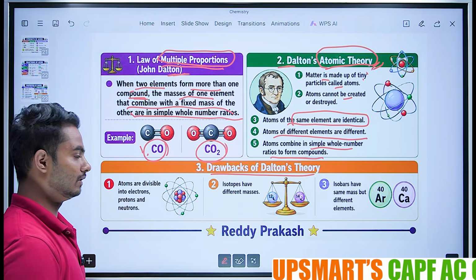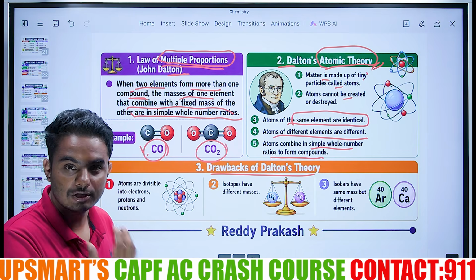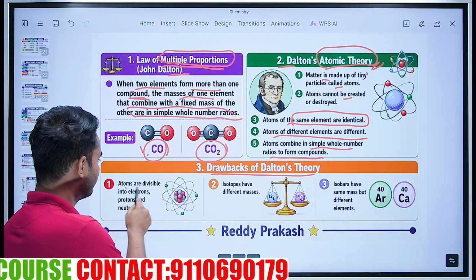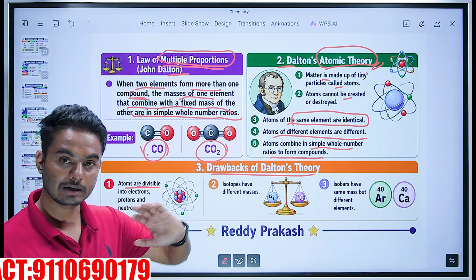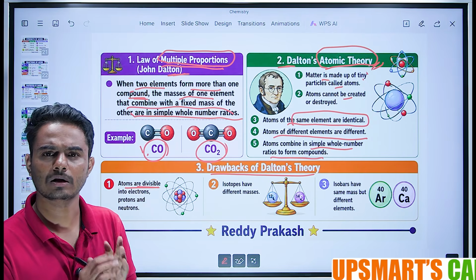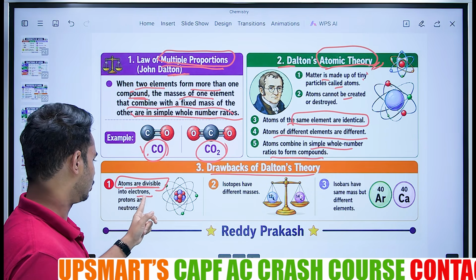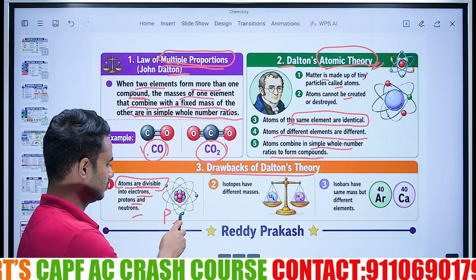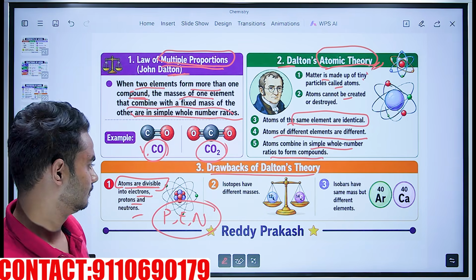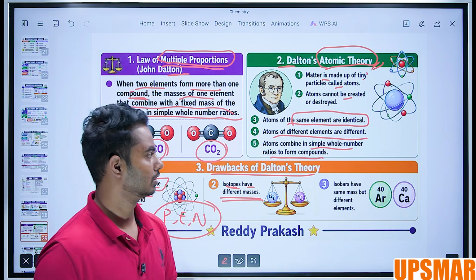One of them being, with the improvement of microscopic observations in chemistry, that is, with improvement in observation, it was found that atoms are divisible. Until then the theory was that atoms are the tiniest particles of matter and cannot be further divided. But it was found that atoms are divisible into protons, electrons and neutrons. So this is one drawback. The other thing being, isotopes have different masses.